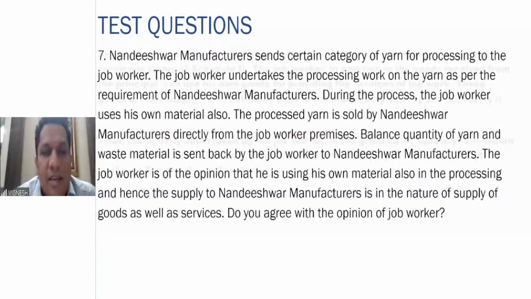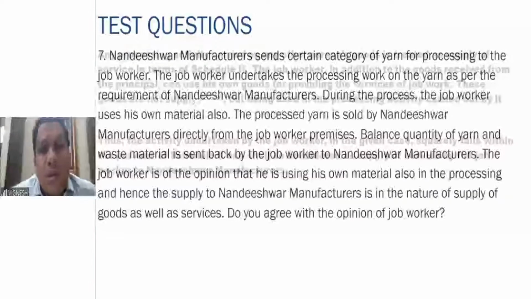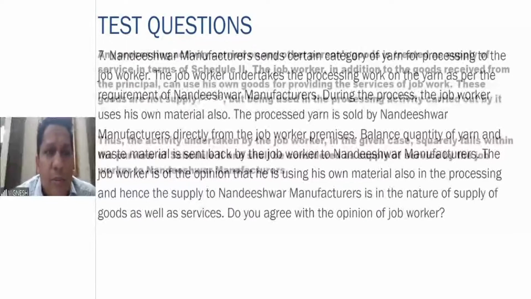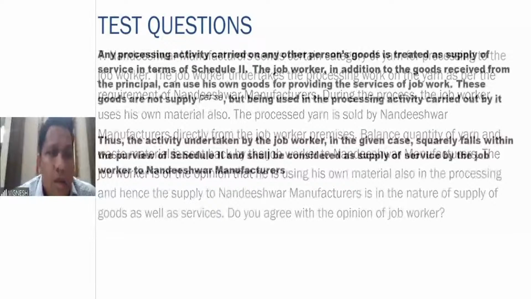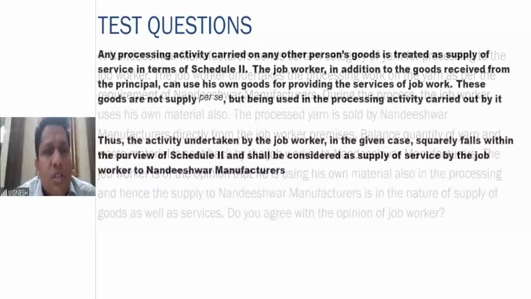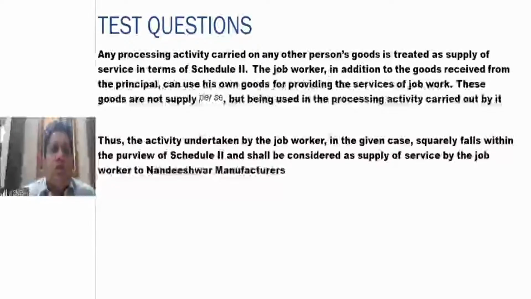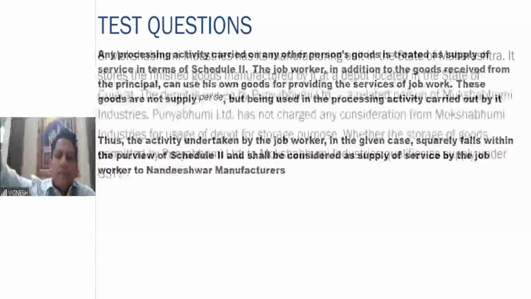So any processing activity on any other person's goods is treated as supply of service as per Schedule 2. The job worker, in addition to the goods received from the principal, can also use his own goods for providing the services of job work. These goods are not supply as such, but being used in the processing activity carried out. Thus, the activity undertaken squarely falls in Schedule 2 and is a supply of service.